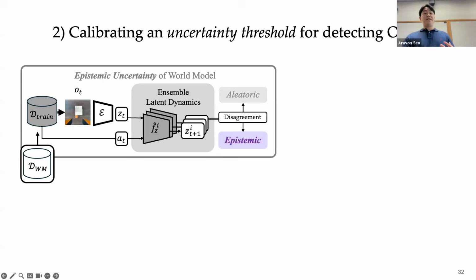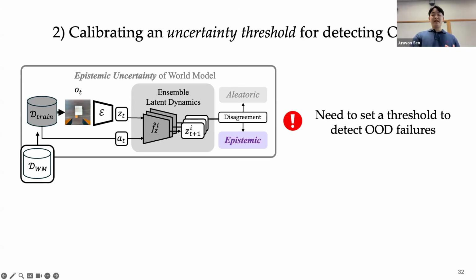So once we quantify the epistemic uncertainty, we need to define the out-of-distribution failure set from this continuous scalar value. This requires a threshold, so that a prediction is considered out of distribution when its uncertainty exceeds the threshold and vice versa. However, choosing a meaningful threshold for detecting out of distribution, especially for this safety case, is not trivial. To obtain a probabilistic guarantee, we use conformal prediction, a distribution-free calibration framework.